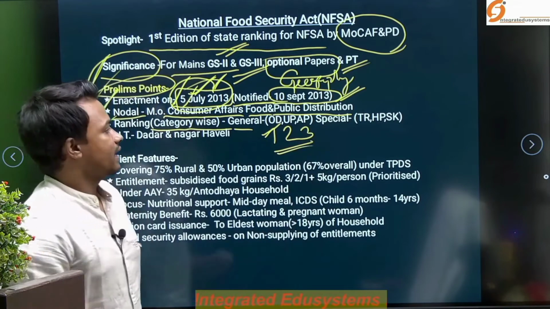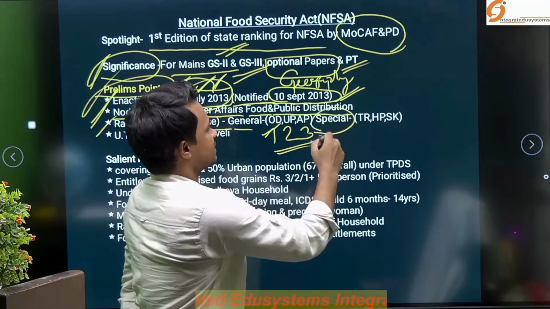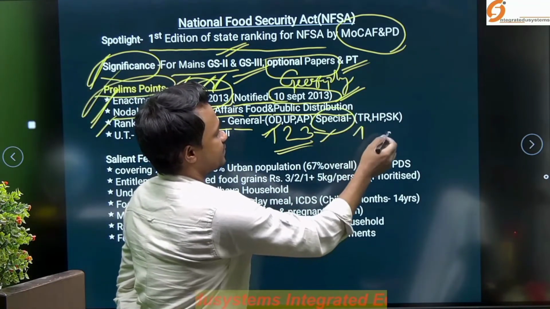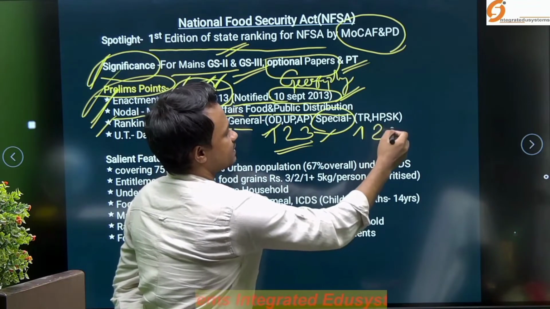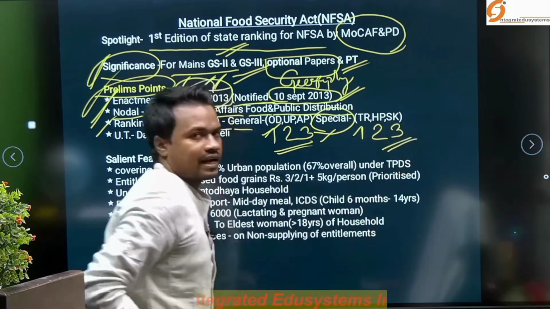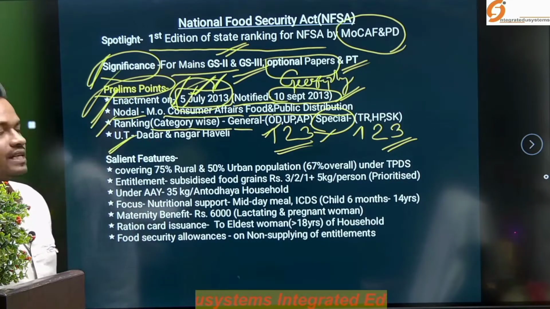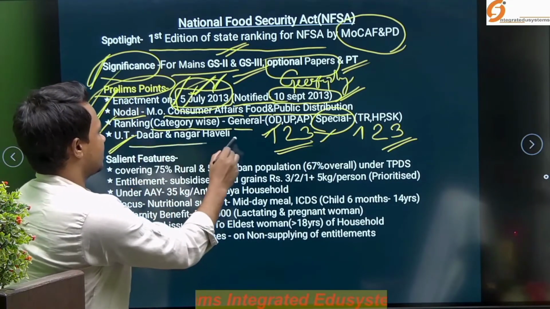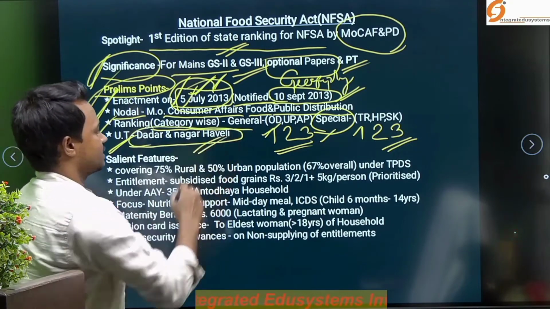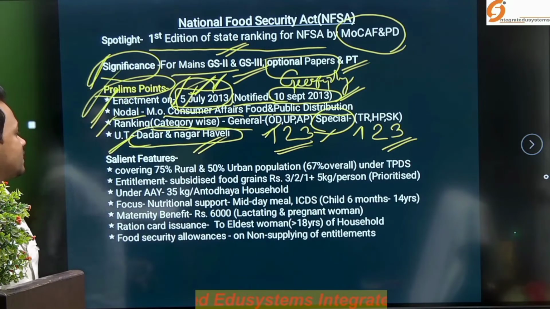Among the special category states, Tripura is first, Himachal Pradesh second and Sikkim third. In the Union Territory category, Dadra and Nagar Haveli is the pioneer.